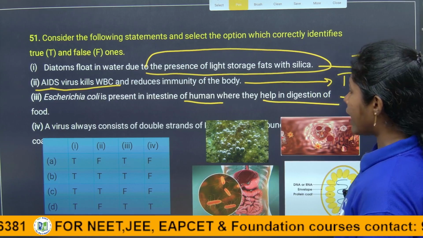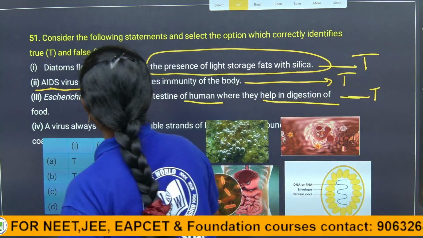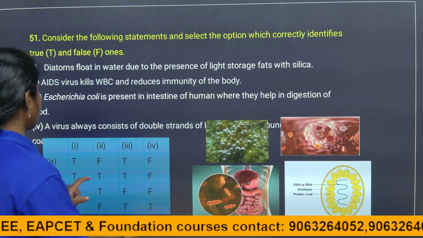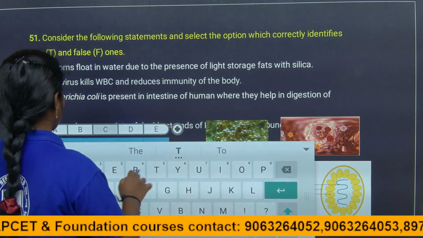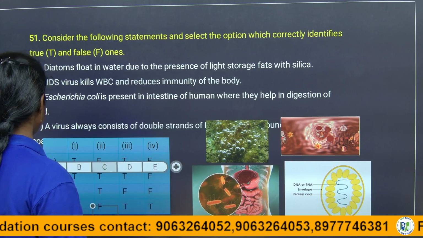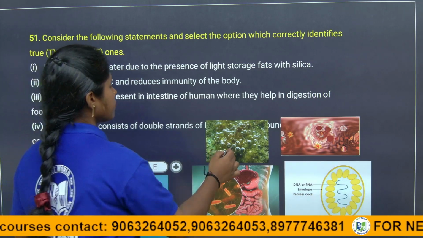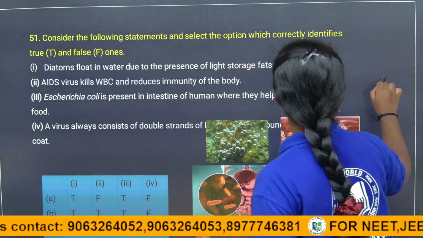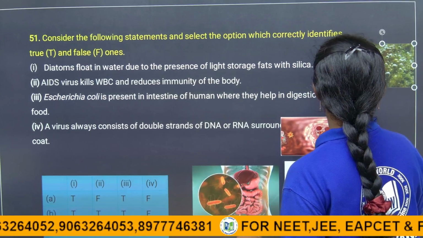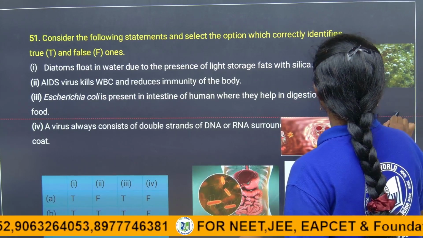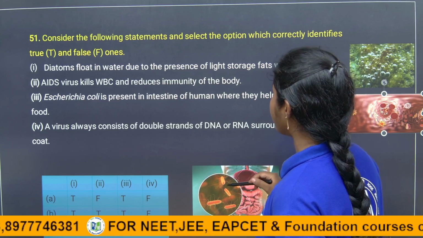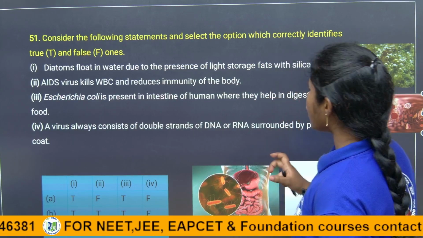A virus consists of double-stranded DNA. One minute, children. So here the fourth statement: a virus always consists of double-stranded DNA or RNA surrounded by a protein coat.